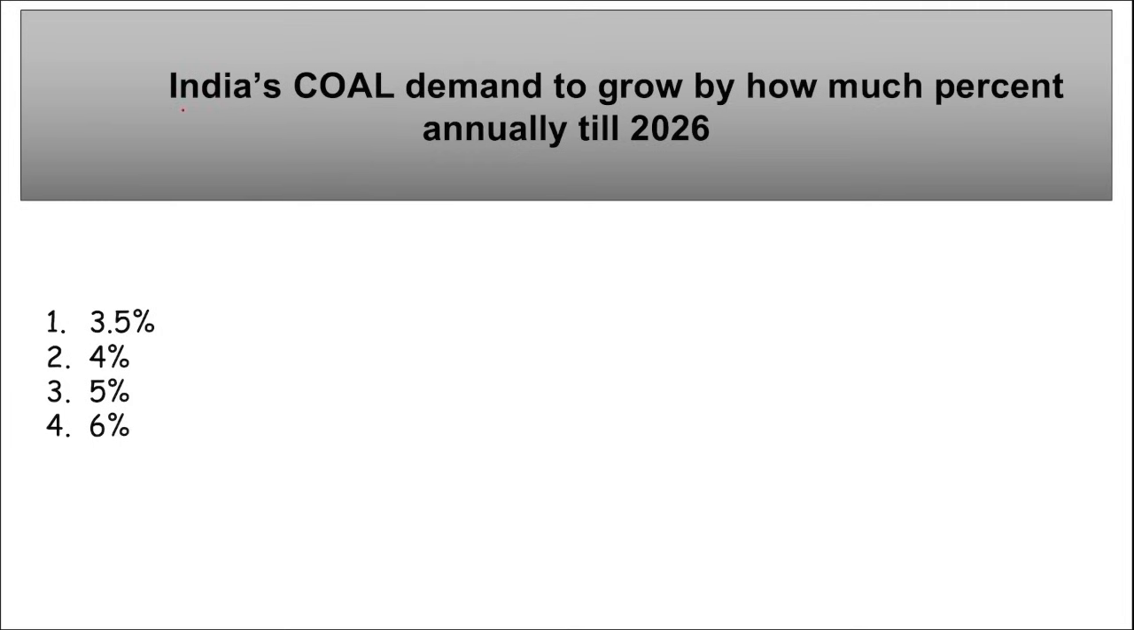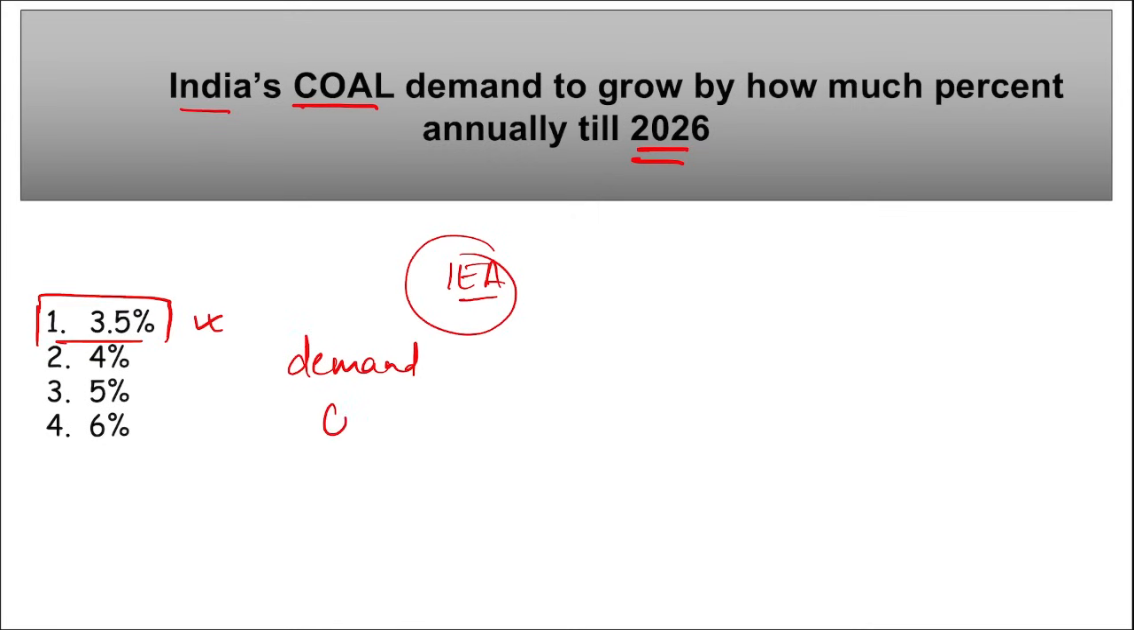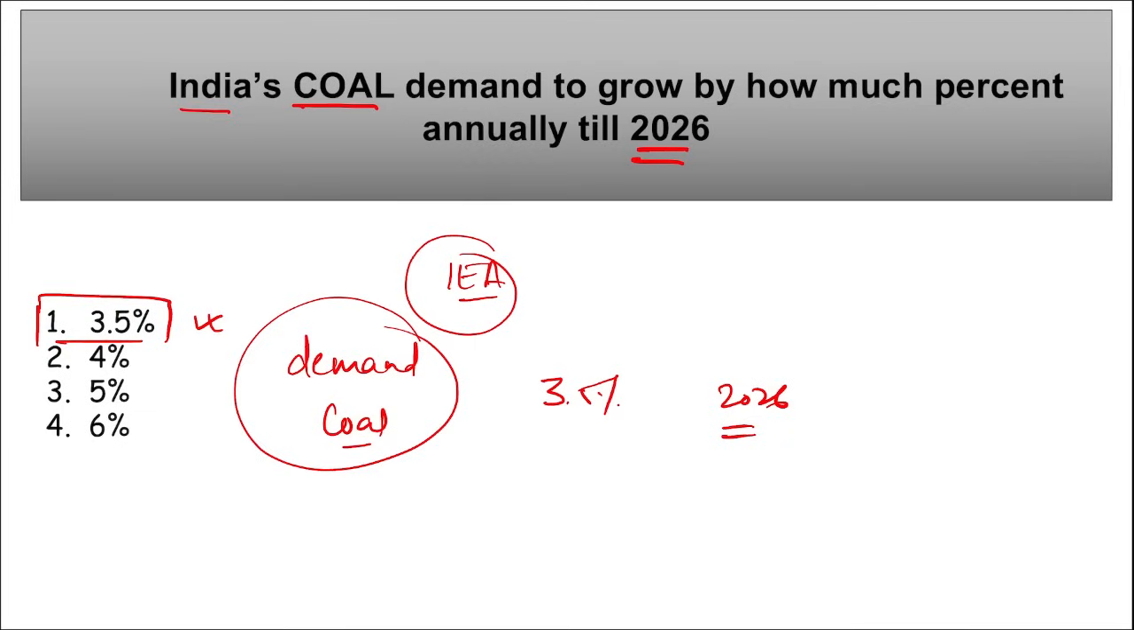Let's start. First is India's coal demand to grow by how much percent annually till year 2026. As per the data released by IEA, that is your International Energy Agency, a report was released, that is Coal 2023 Analysis and Forecast to 2026. It stated that the demand for coal will be growing by 3.5% annually till the year 2026.